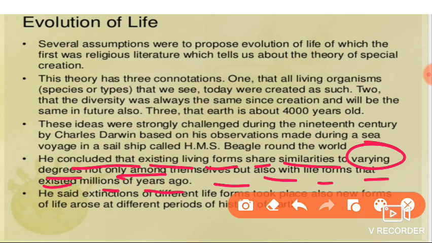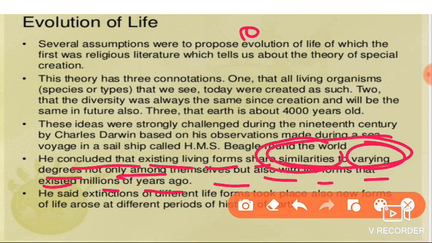What the special creation theory told is that life is created as such. But what Darwin told, he explained that whatever living organisms are present now, they share some similarities with their ancestors. With their ancestors, they share some similarities in varying degrees, not the same, not only among themselves. They are sharing similar characters.